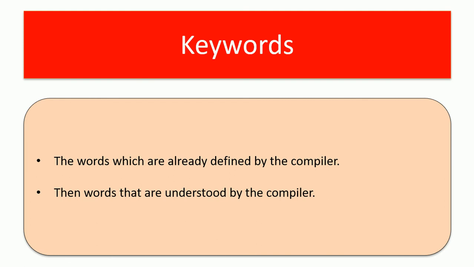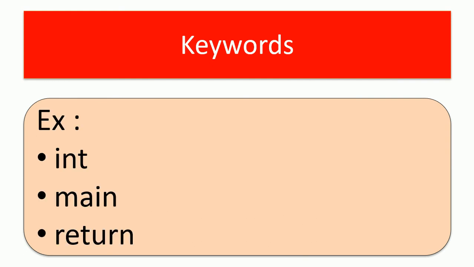So the words which are already defined by the compiler or the words that are understood by the compiler are called as keywords. So example, int. In case if we mention something like int space I equal to 0, then compiler will understand that this user has created a variable and that variable is a numerical variable, so integer type variable. So the second one, main.